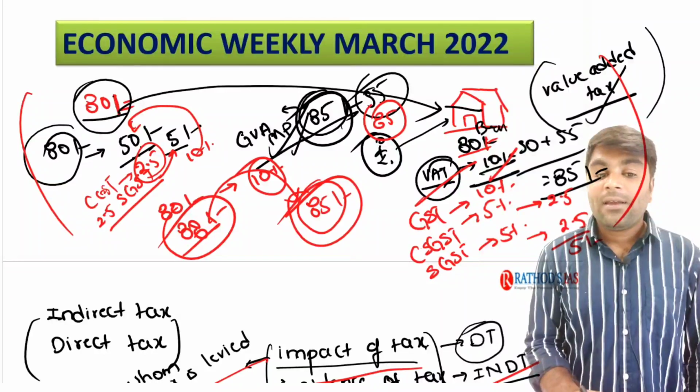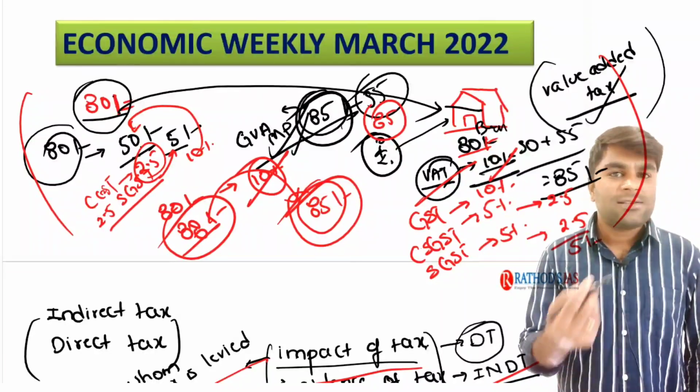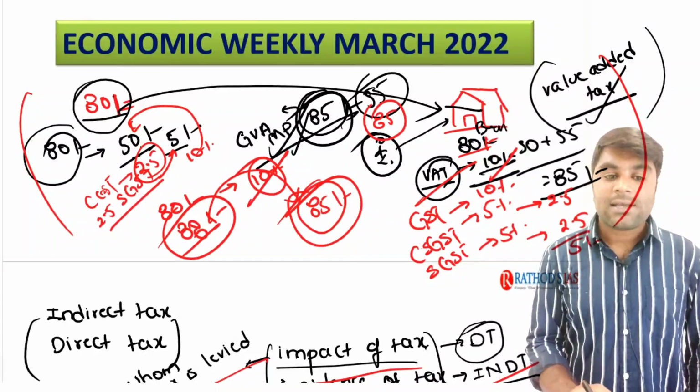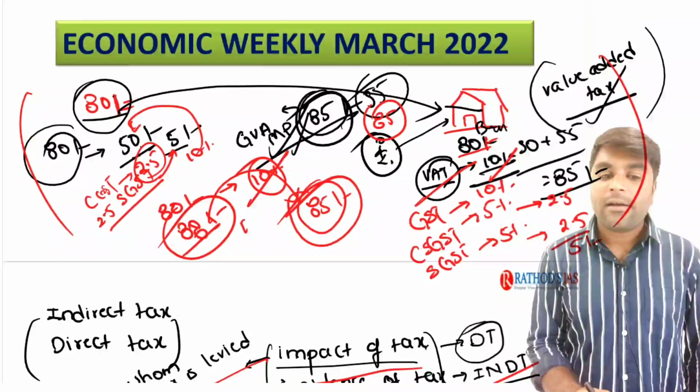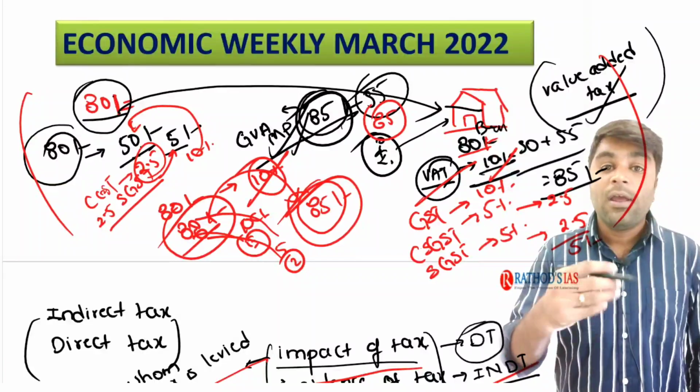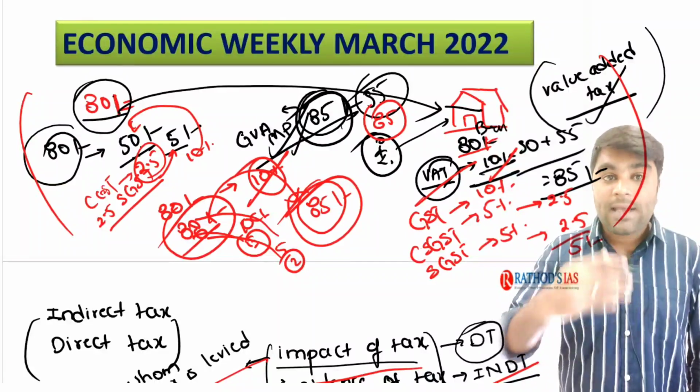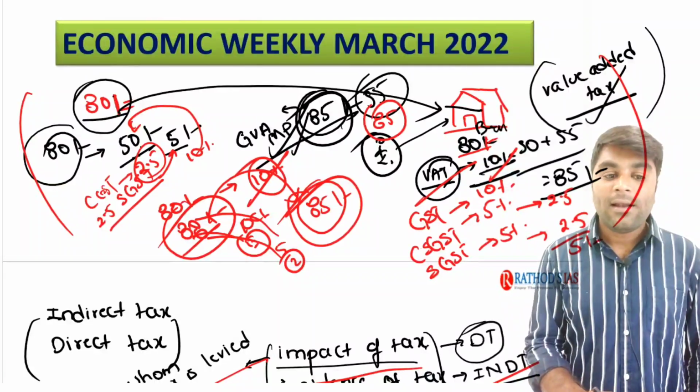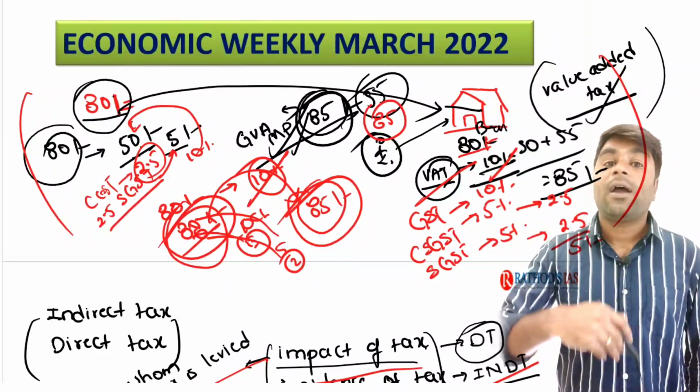Right, guys, here the 10% is the sales tax. For example, the sales tax. Not only sales tax, guys. Earlier there used to be different taxes like octroi, entry tax, which is 5%, 2%. Ultimately, all these kinds of indirect taxes being imposed on the same good is causing a cascading effect. Tax on tax is nothing but cascading effect, ultimately increasing the price of the goods to a higher range.